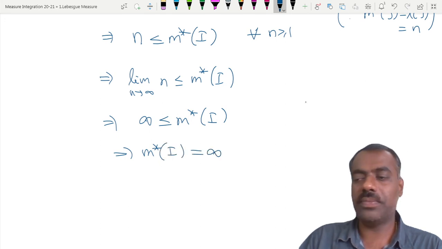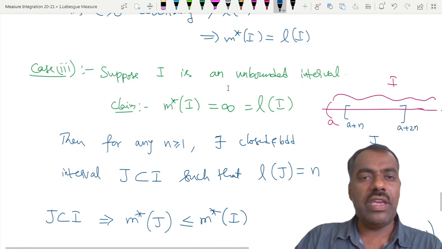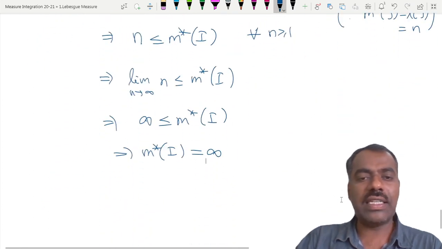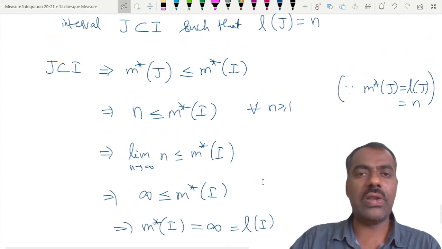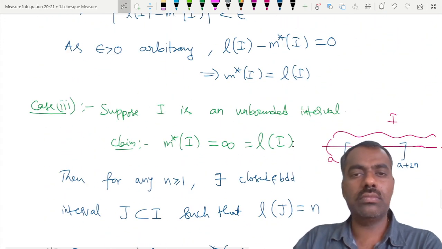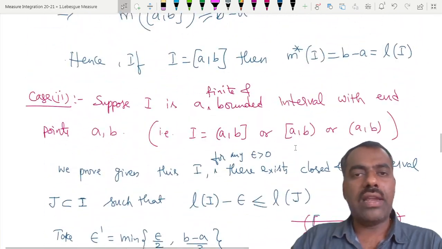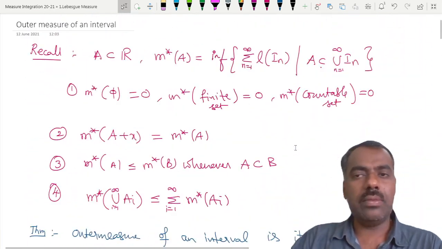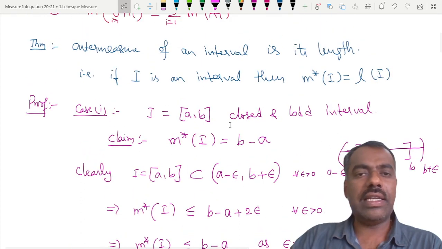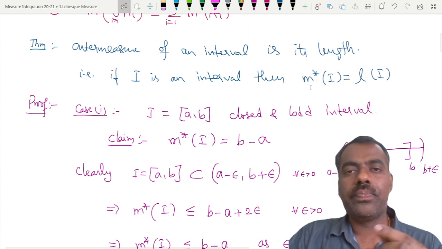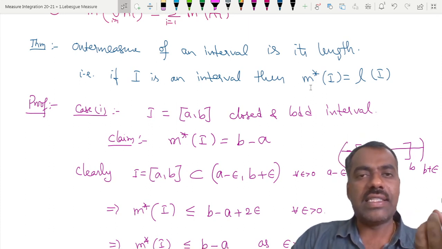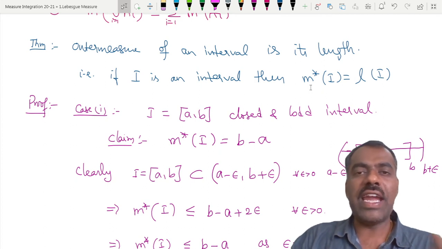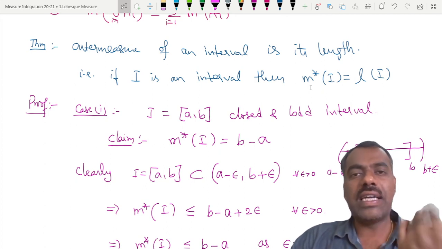Is this clear? So even if it is an unbounded interval, we have shown that its outer measure is infinite, which is the same as the length of that interval. Are you following? It is a little long one. Let me quickly recall and we'll stop here. The outer measure of any interval is its length. We are dividing into three cases: one is a closed and bounded interval, the second is a bounded interval with endpoints a, b, and the third one is an unbounded interval.